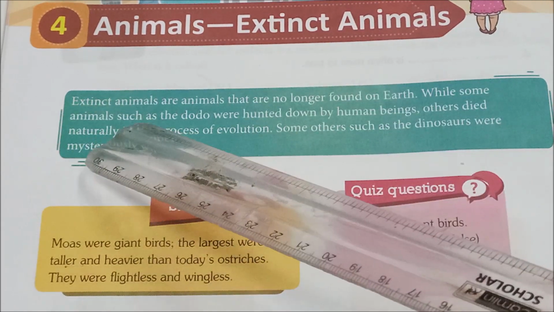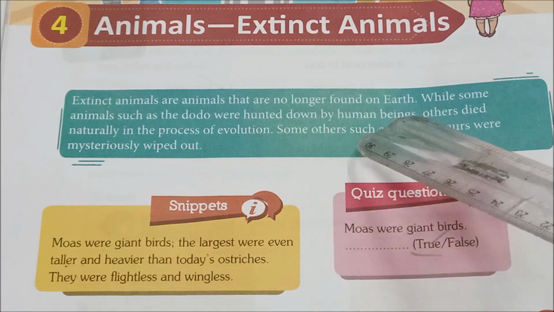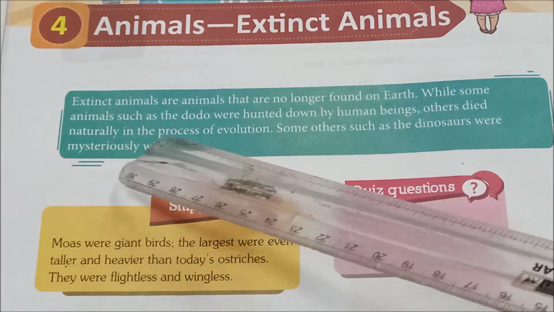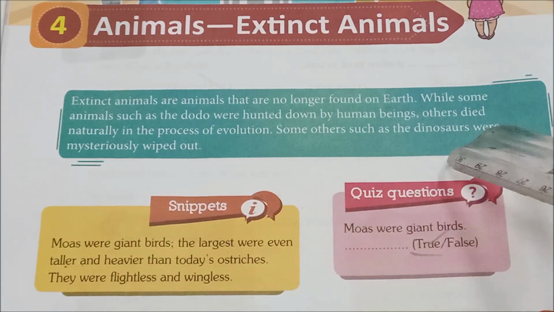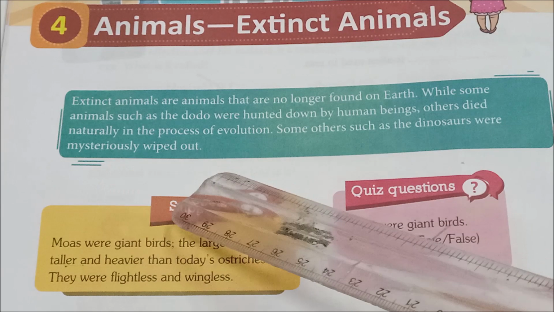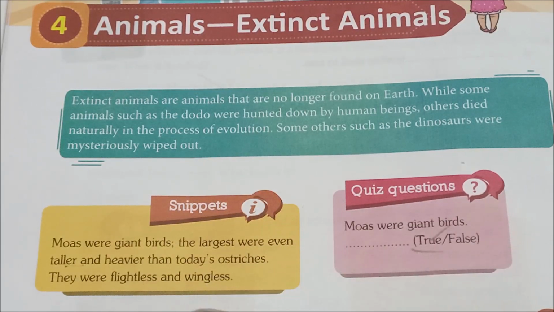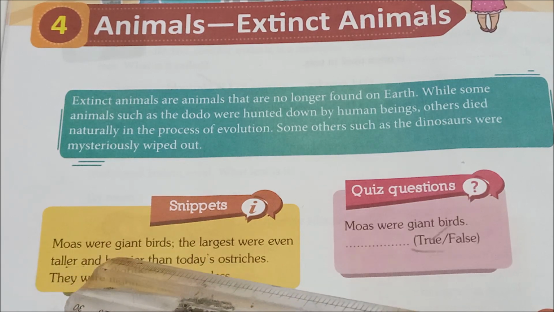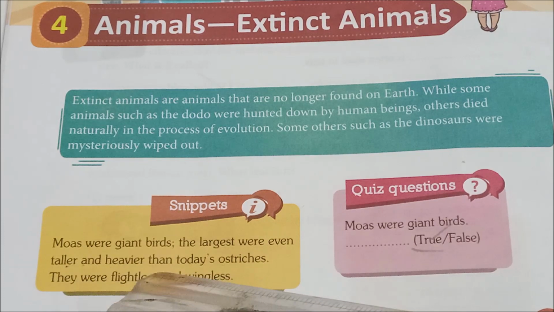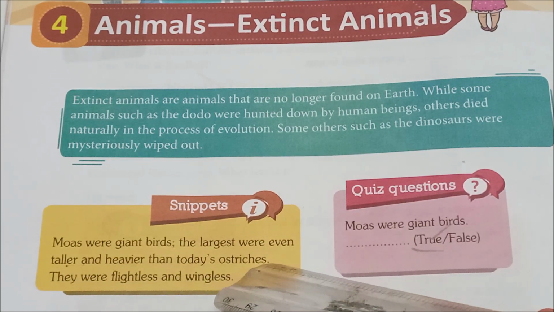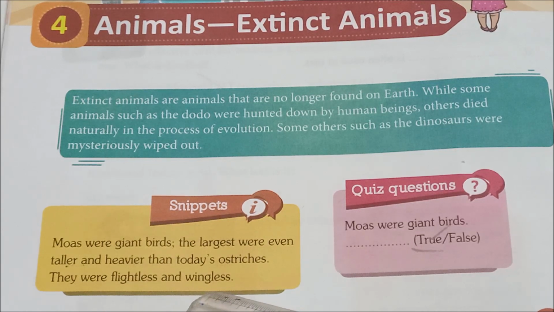While some animals such as the dodo were hunted down by human beings, others died naturally in the process of evolution. Some others such as the dinosaurs were mysteriously wiped out. See the question, children. First one. Moas were giant birds. The largest were even taller and heavier than today's ostriches. They were flightless and wingless.